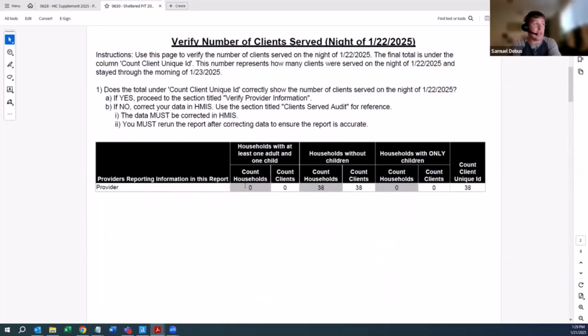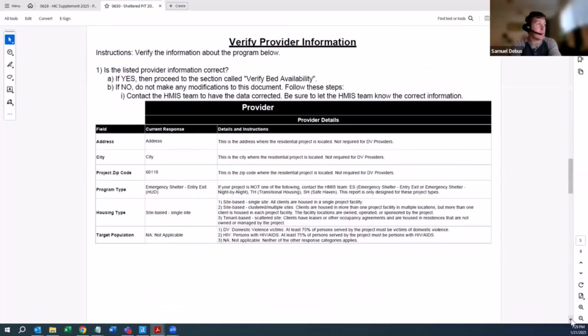Or if you're finding that this information is reporting zeros and there's data in there, the wrong program type might be recorded in Service Point as well. So it is really important to make sure that this information is correct. And then we have the housing type and target population. If there are any errors here, you can't update it directly, so just make a note of that for later.